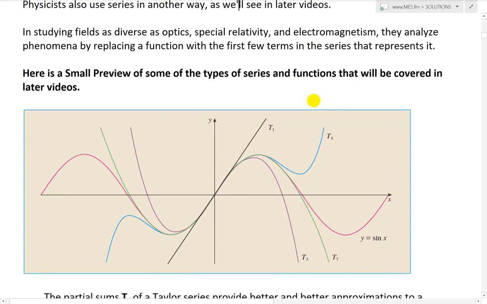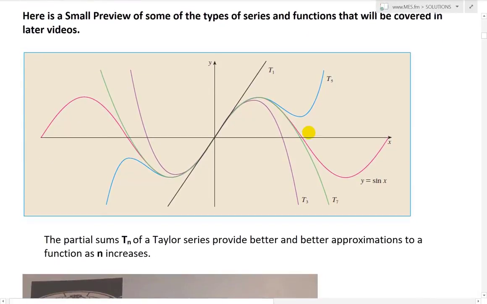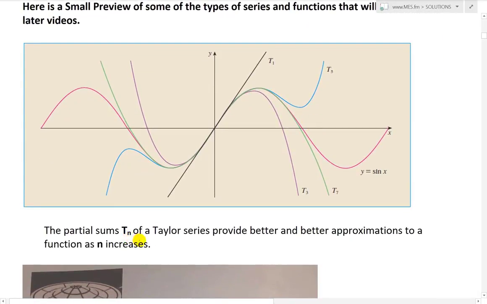Here's a small preview of some of the types of series and functions that will be covered in later videos. The partial sums Tn of a Taylor series provide better and better approximations to a function as n increases. For example, this one here is y equals sine of x.